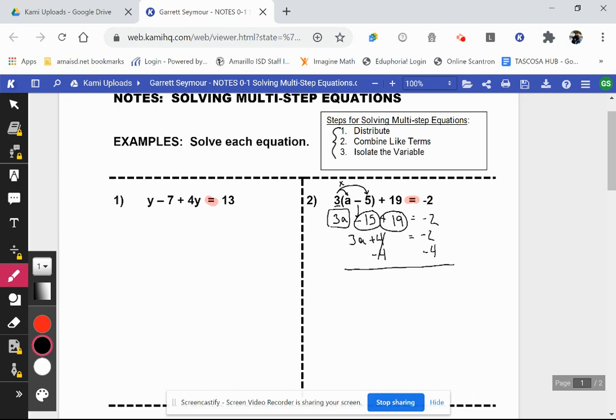-2 minus 4, that's going to give us a -6. And then what's left over, since the 4's cancel each other out, the only thing I have left is a 3a, so that's going to come down here.